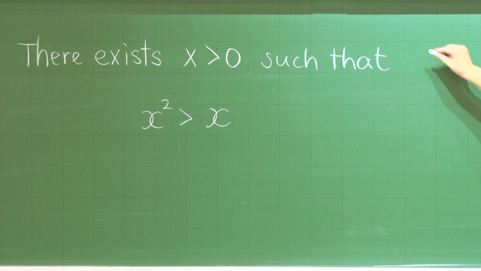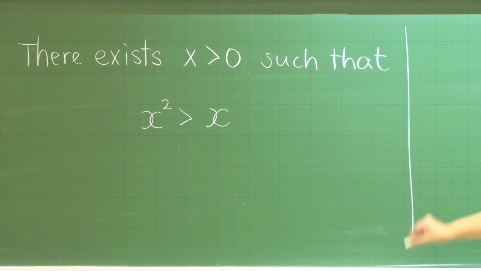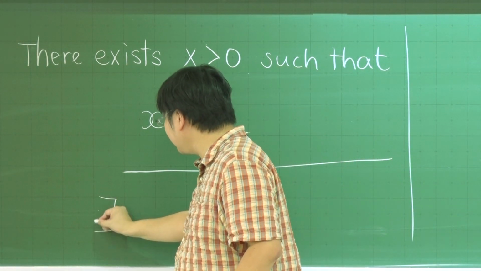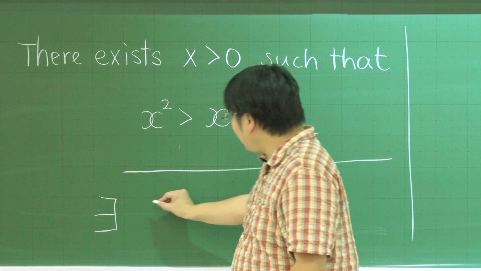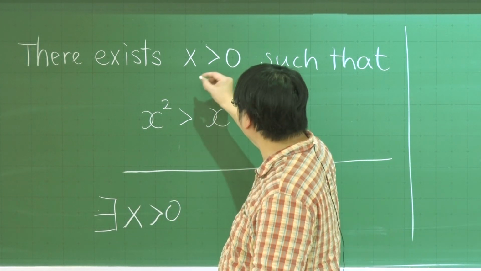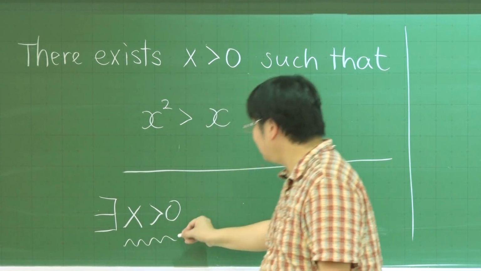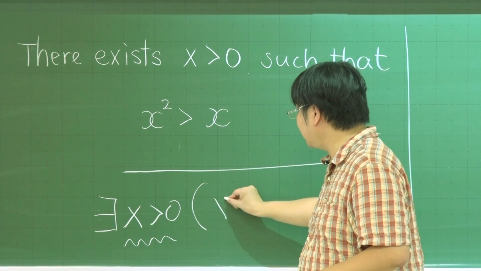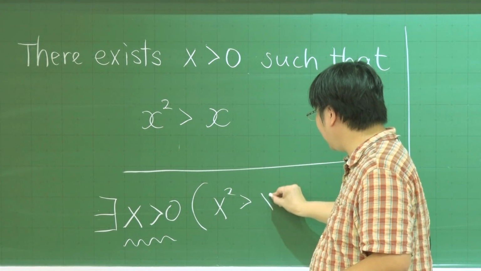Then in that case, we also have a shorthand notation. It's like, there exists what? There exists x greater than 0. So this is talking about this condition. There exists x greater than 0 such that x squared is greater than x. Okay?